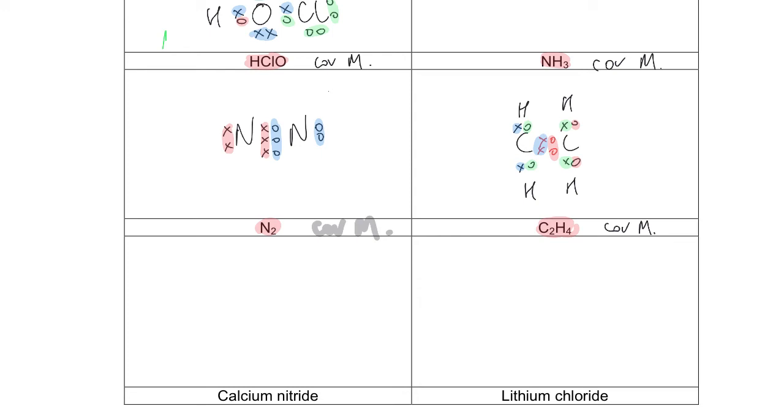Calcium nitride. Again, work out whether this is ionic or covalent molecular. This is ionic. If it's ionic, I have to draw it like an ion. So calcium, 2+, it's a positive ion. It has no electrons around it. Nitride is N3-.